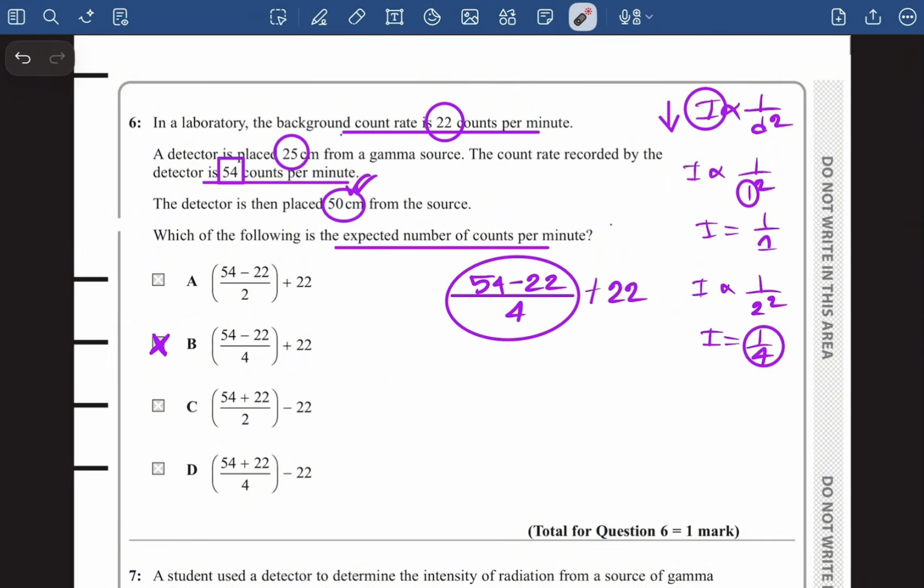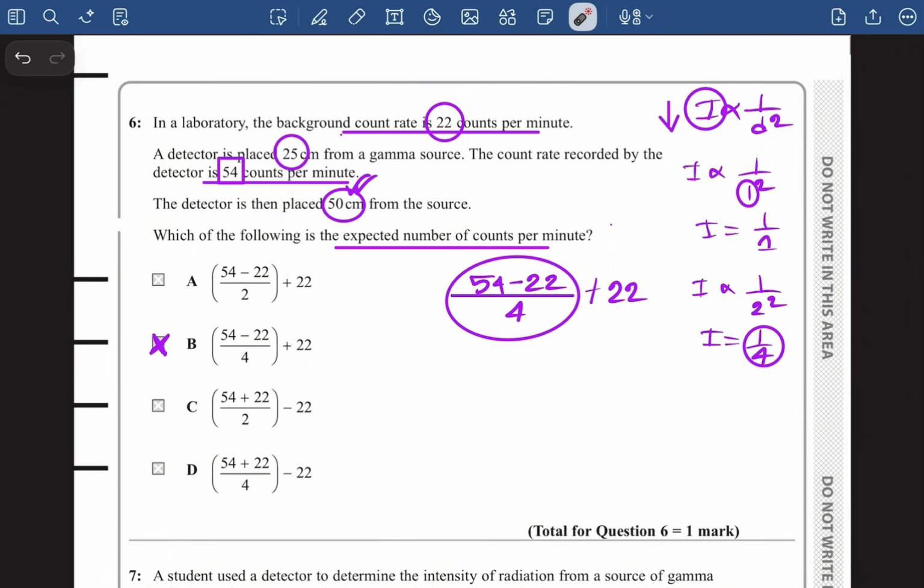And then I did add the actual background count rate, because the question asked us to give the number of counts per minute. They didn't ask us to give the detection count, they asked us to give the expected number of counts, which basically includes the background count rate. So right here, if I just kept it like this and I didn't add this 22, that basically means that you have done 1/4 of the background count rate as well.